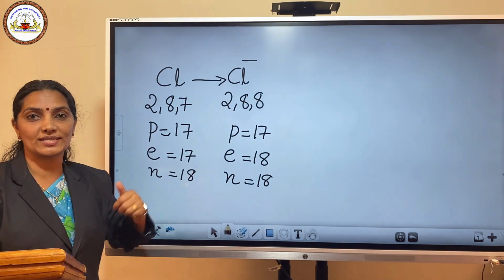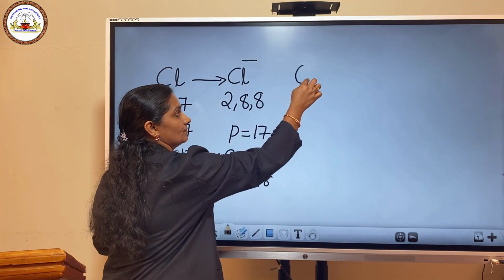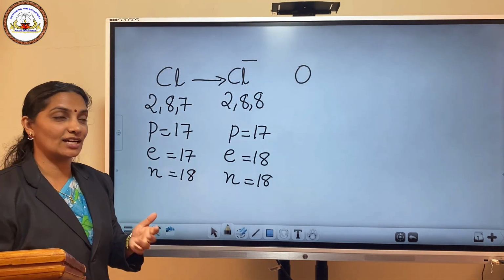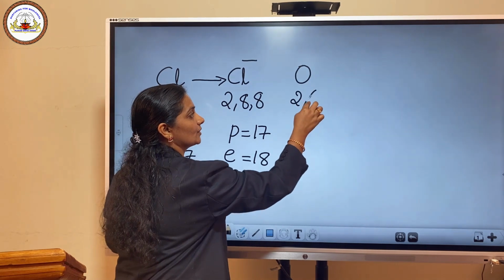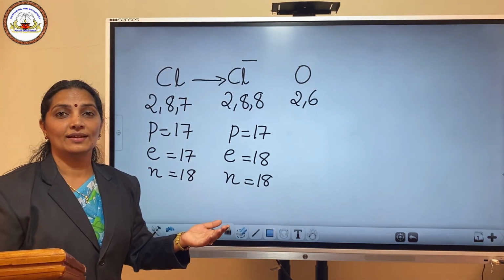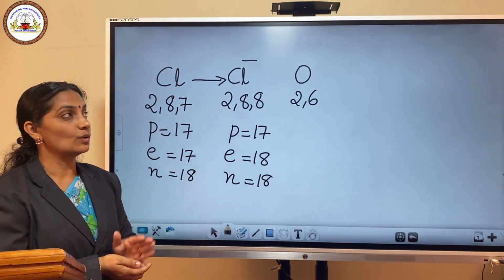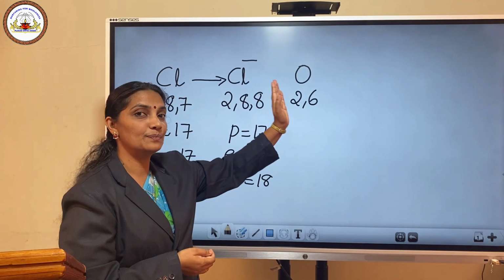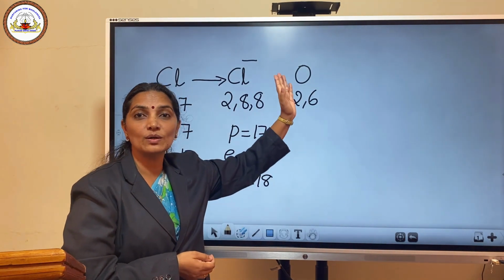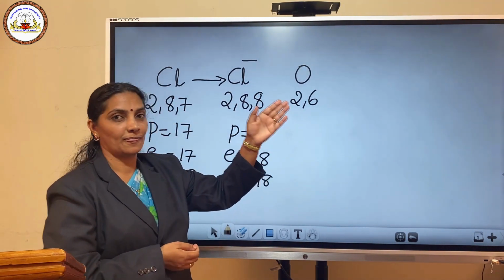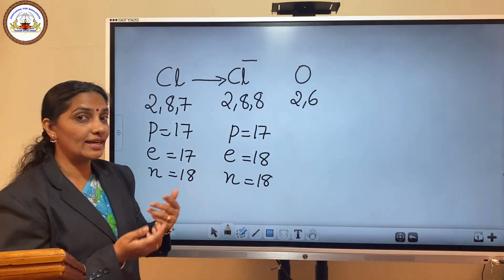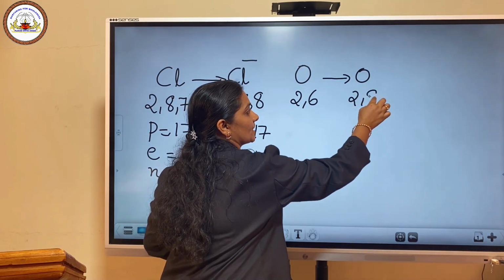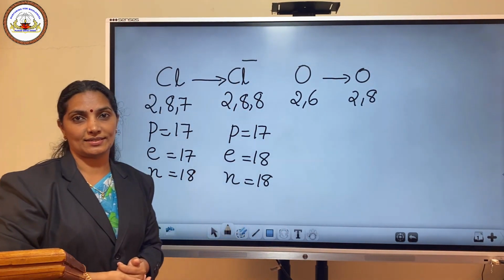Let us consider one more example. Oxygen. The atomic number of oxygen is 8. Its electronic configuration is 2, 6. Like chlorine, oxygen also gains electrons. Removal of 6 electrons from the outer shell is not easy for oxygen. So the oxygen atom gains 2 electrons and becomes a species having a configuration of 2, 8.